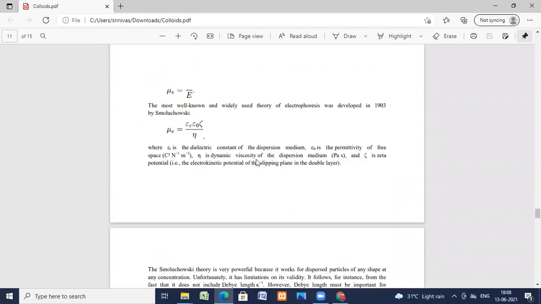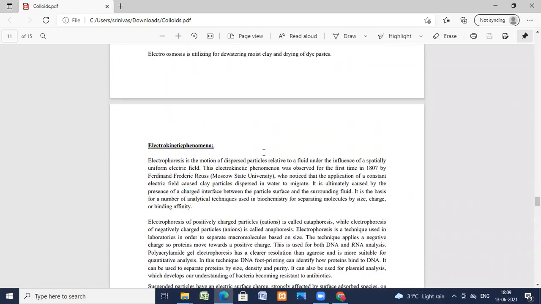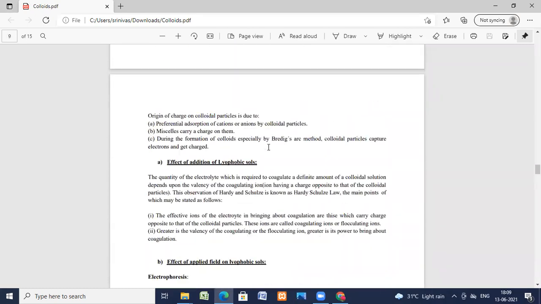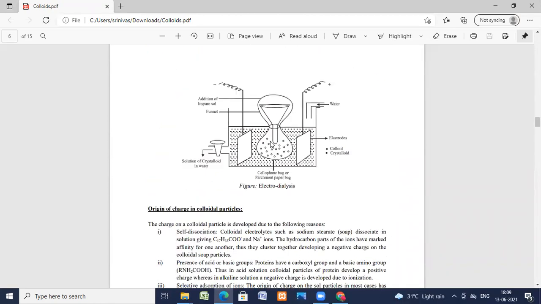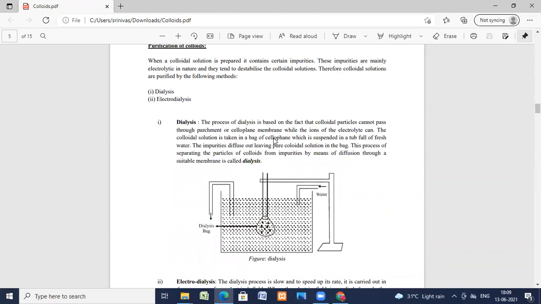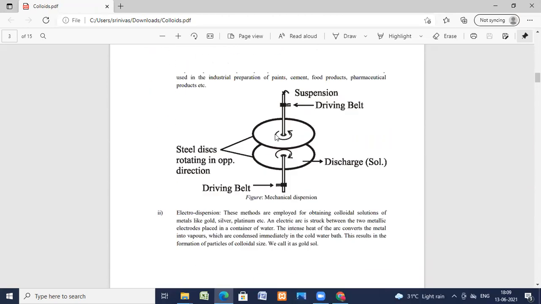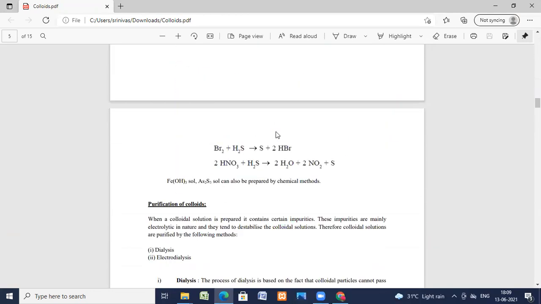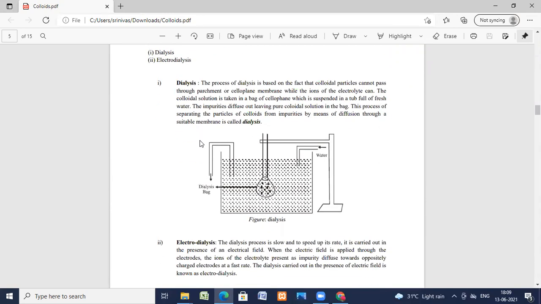So what we have discussed in today's class is properties of the colloids. Preparations have been completed. Now purification of the colloids: ultrafiltration, dialysis, electrodialysis.